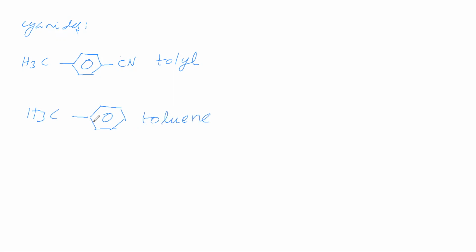CH3 with a phenyl ring. CH3 is bonding with the phenyl ring. It is called toluene. So from this toluene, this word TOL is taken and YL is included. Therefore, toluene. This CN is named as cyanide. Toluene cyanide. We can call this toluene cyanide. We can say IUPAC name. What is IUPAC name in the sense? You have to take this word, TOLU, we have to take.